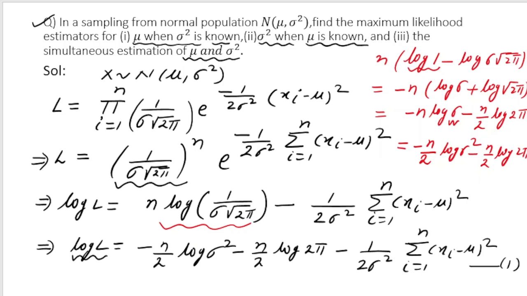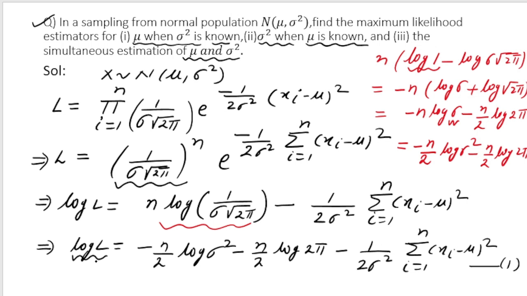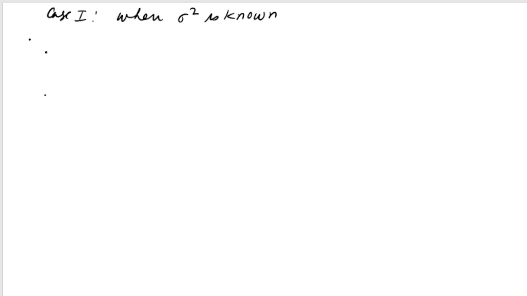So there are three parts of the problem. I'm going to discuss them case by case. So let us talk about case 1. Case 1 is when sigma square is known, and we want to find the estimator for mu. So I want to find the estimator for mu, so I have to differentiate log L partially with respect to mu. This is known as the likelihood equation. So del by del mu of log L, that I have to put equal to 0.